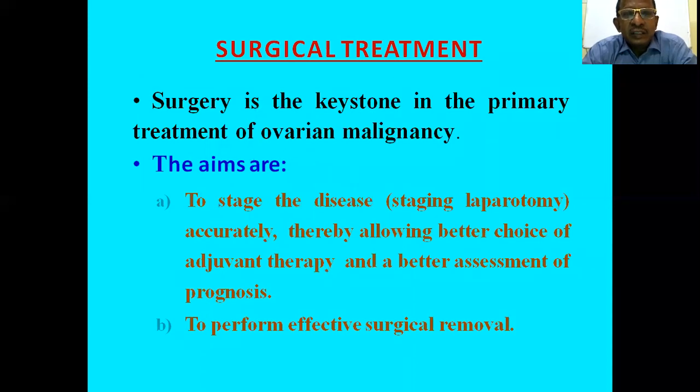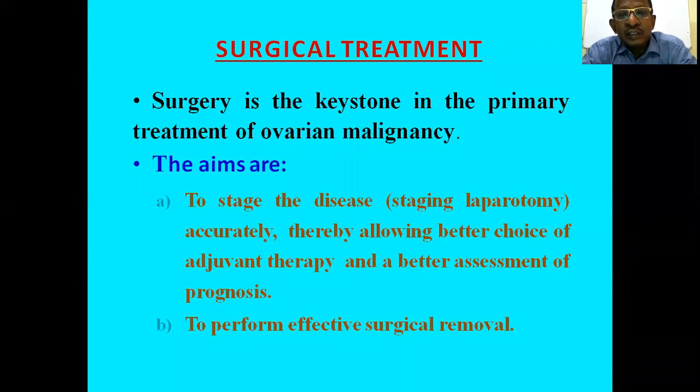It is the keystone of the primary treatment of ovarian malignancy, or the cornerstone in the management of ovarian cancer. The aim of the surgical treatment is to stage the disease, staging laparotomy, which is important for the management. According to stage, we will have to manage the case.